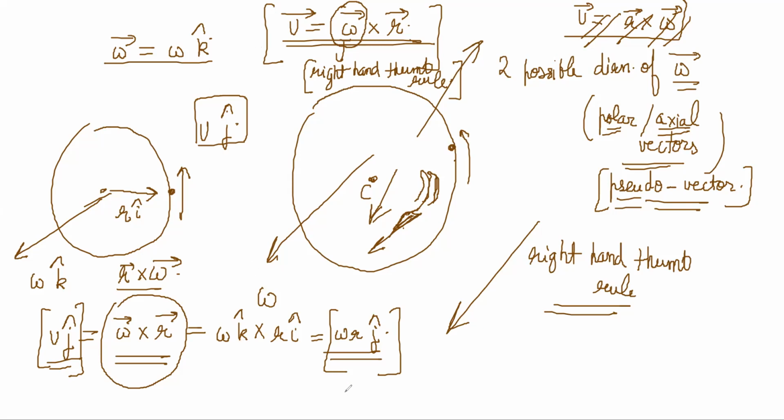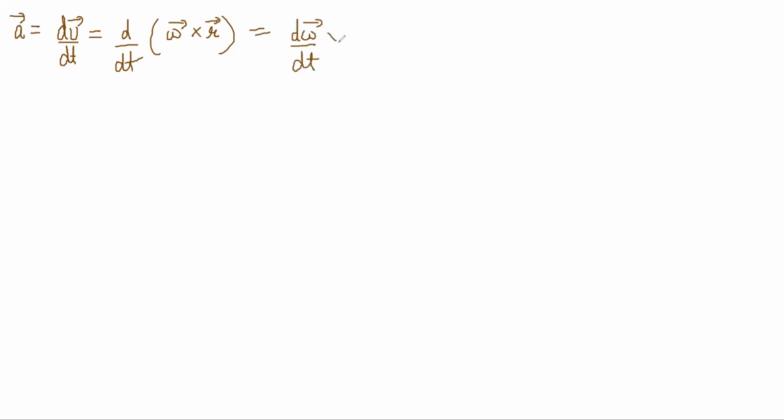Now that you know that, you can say things like dv by dt should be equal to d by dt of omega cross r, right? So acceleration of the particle will be this, which will be equal to d omega by dt cross r plus omega cross dr by dt.